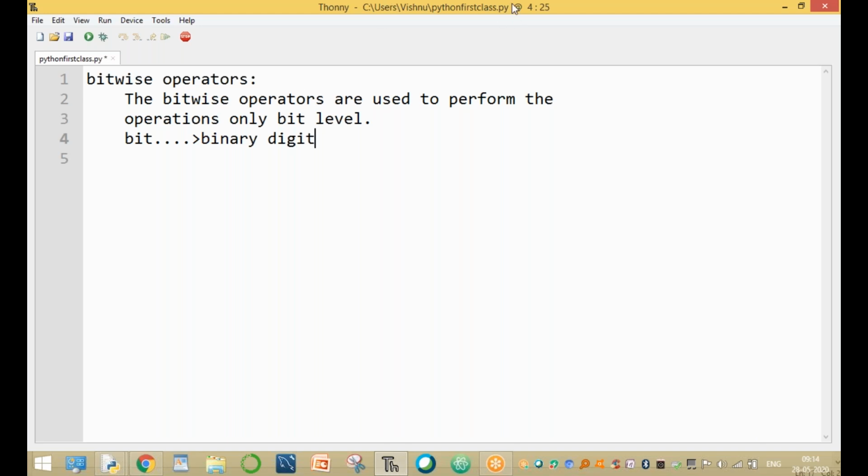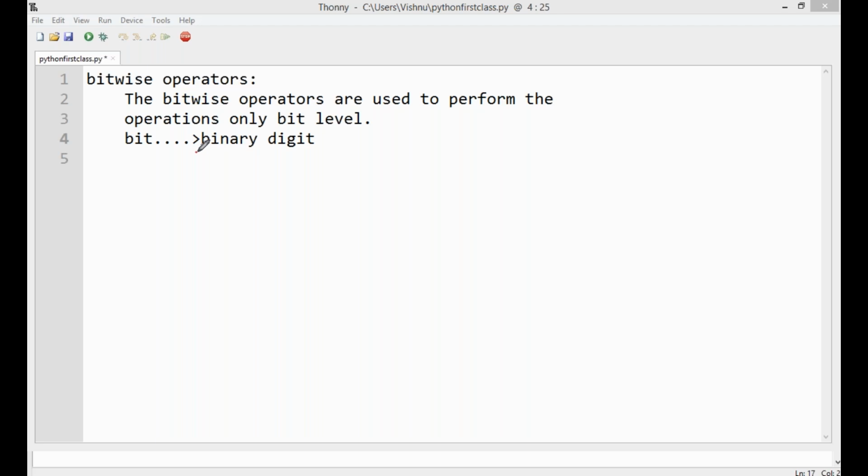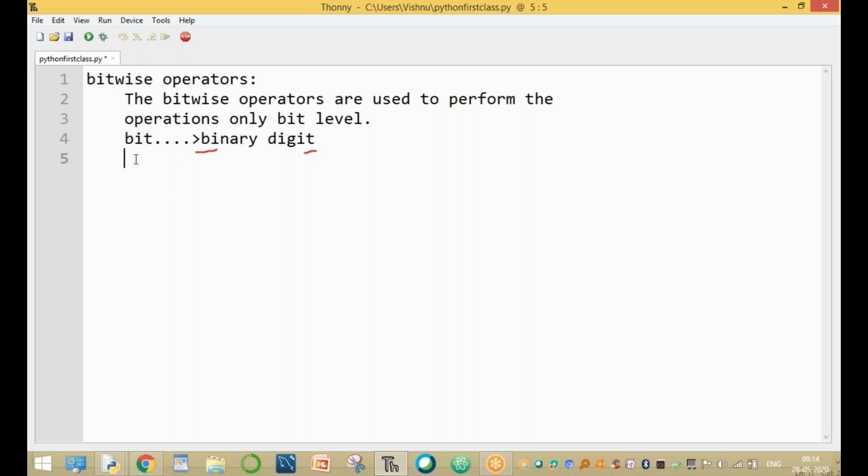Bit stands for binary digit, either 0 or 1. Only two values, either zeros or ones. The bitwise operators are mainly used to perform operations only at the bit level.